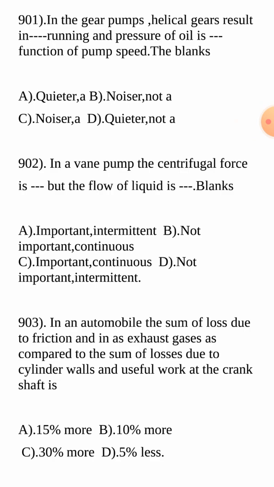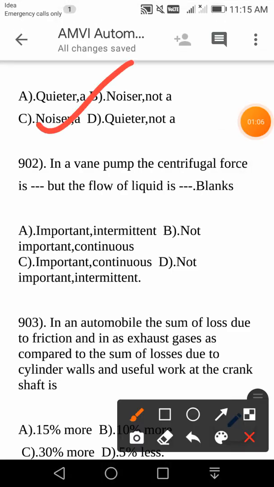Is it quieter and a function, or noisier and not a function, or noisier and a function, or quieter and not a function? Here the answer is quieter, and also it is a function of pump speed. So in gear pumps, helical gears result in quieter running, and pressure of oil is a function of pump speed. So the answer is C.